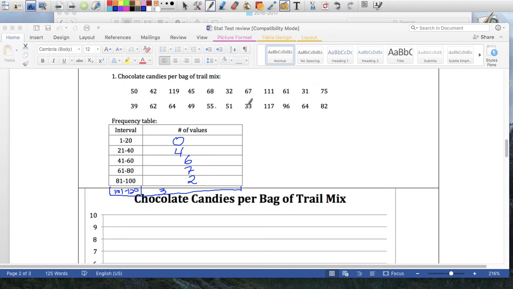And if you count all the entries in the data, there are 11 times 2, a total of 22 numbers here, which matches my total. So I know I did my table correctly. So that should always match. Now I'm going to use this table and create a histogram.